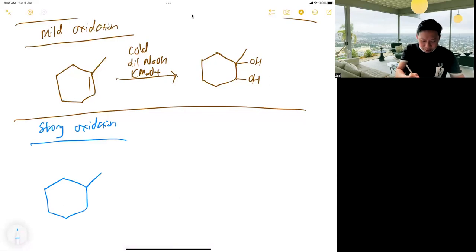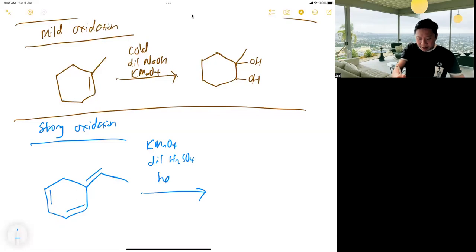Now I show you something very scary. Strong oxidation, this compound. It's the same thing, with acidic and basic, but we do the acidic one first. KMnO4, dilute H2SO4, and heat. Can you draw the products before I go through?